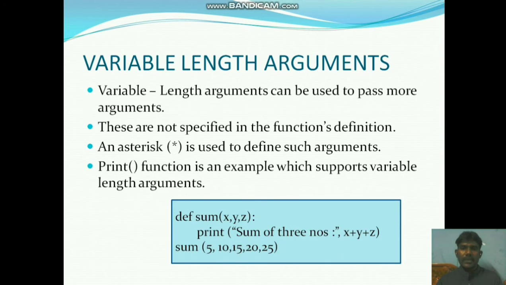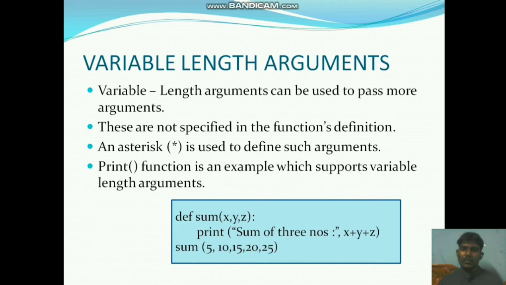Next one is variable length arguments. Variable length arguments can be used to pass more arguments than are specified in the function definition. For example, we may pass 4 or 5 values on the argument side when the function definition has only 3 parameters.